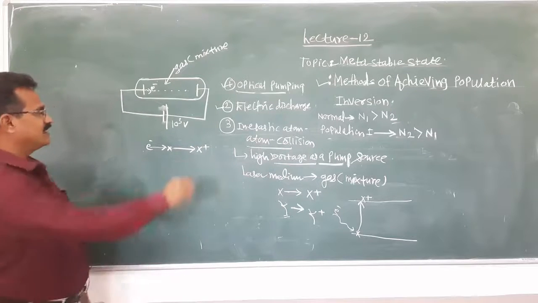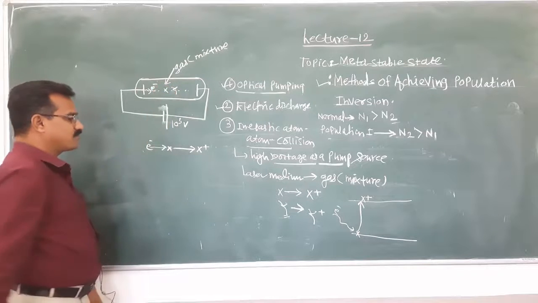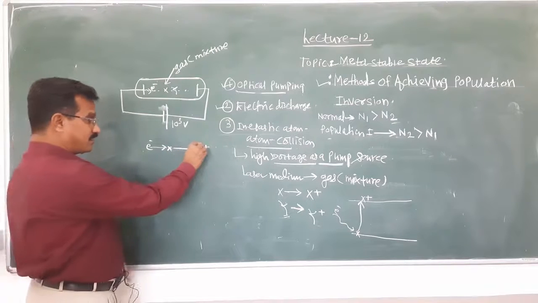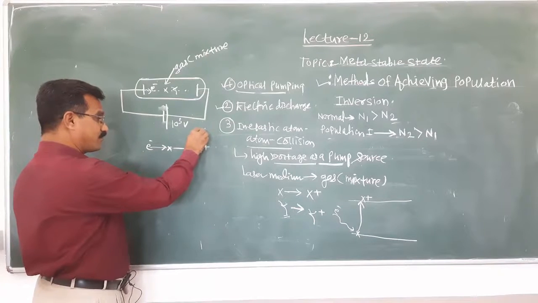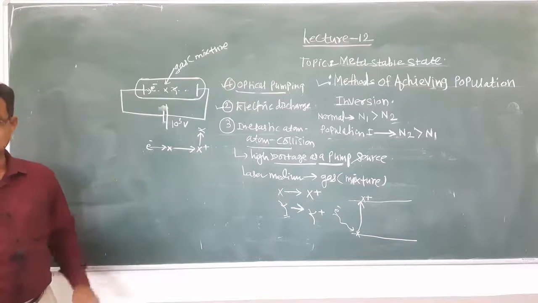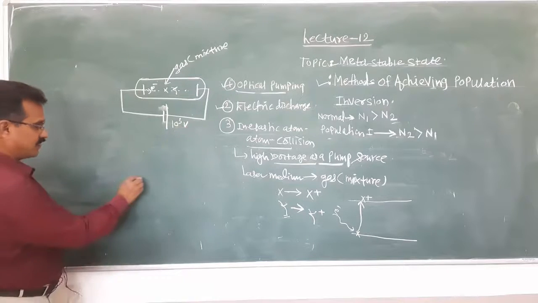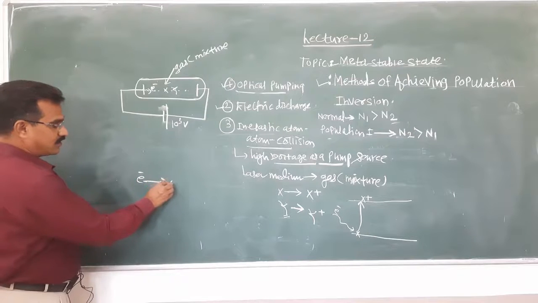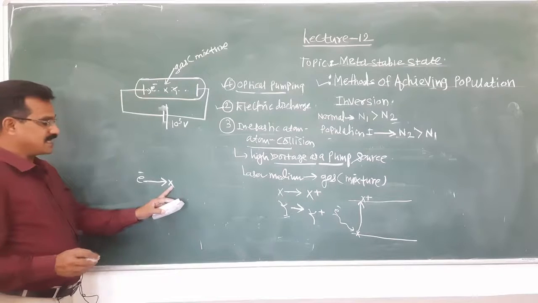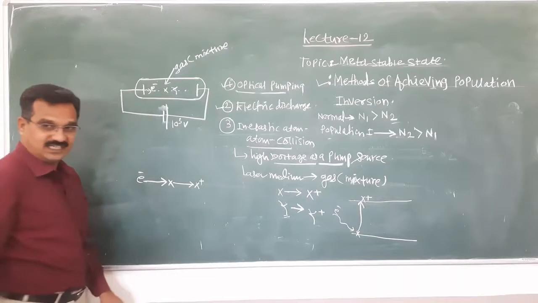Here there are a number of atoms, X atoms and Y atoms. When the X atom jumps to the excited state, what will happen? It collides with a Y atom, which is at the ground state. See here how the situation takes place. Here is the electron. It transfers the energy to the X gas atom, and due to this it reaches the excited state.